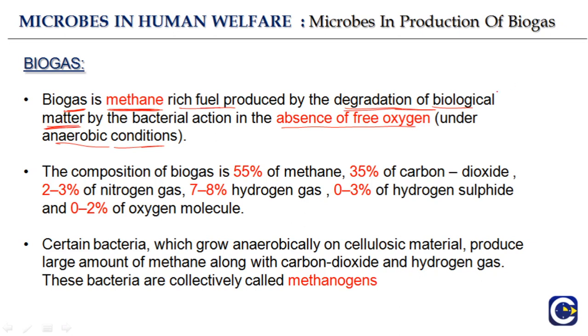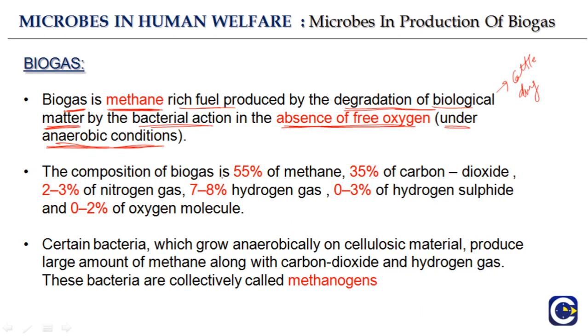For example, cow dung or cattle dung can be used for the production of biogas. Then there is degradation of this biological matter by bacterial action in the absence of free oxygen, that is, under anaerobic conditions. These anaerobic bacteria cause degradation of biological matter, resulting in formation of biogas, which is methane-rich fuel.